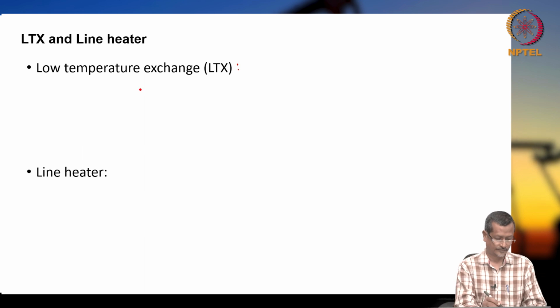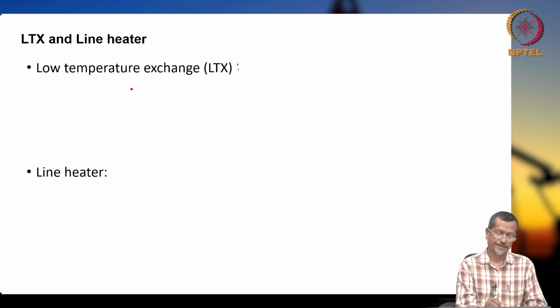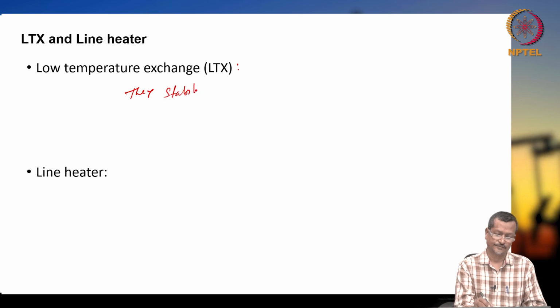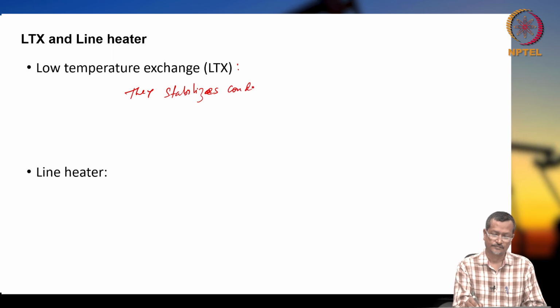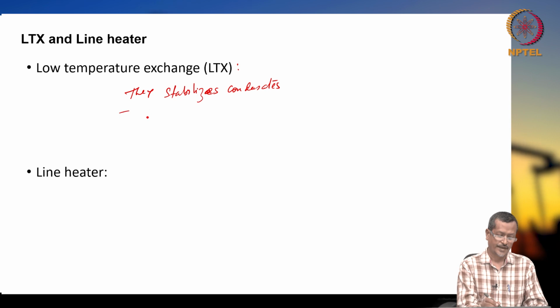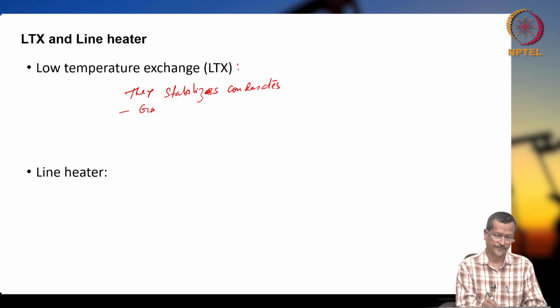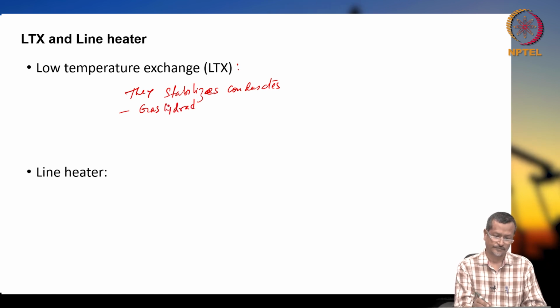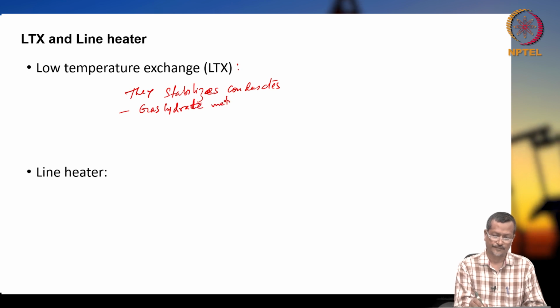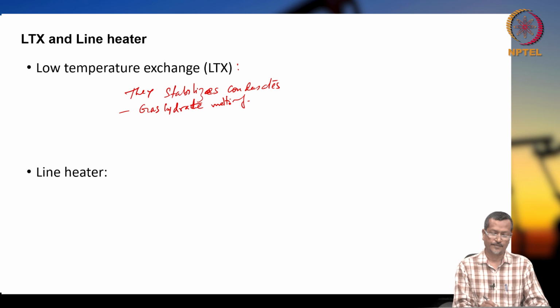They stabilize condensates, and they break the gas hydrates. They help in gas hydrate melting.